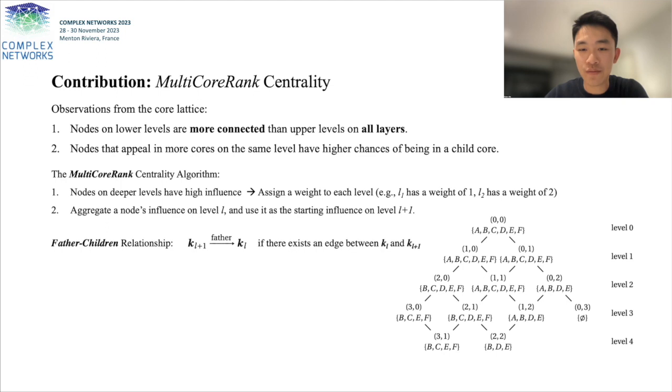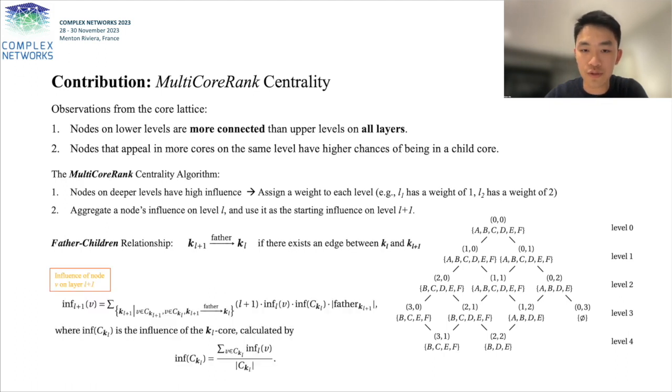Before providing the formal definition of multi-core rank, we first define a father-children relationship, where a core K on level L is a father of a core K prime on level L plus 1 if there exists a direct edge between the two cores. The following formula gives the detailed calculation of the multi-core rank influence of a node V on level L plus 1 of a core lattice.